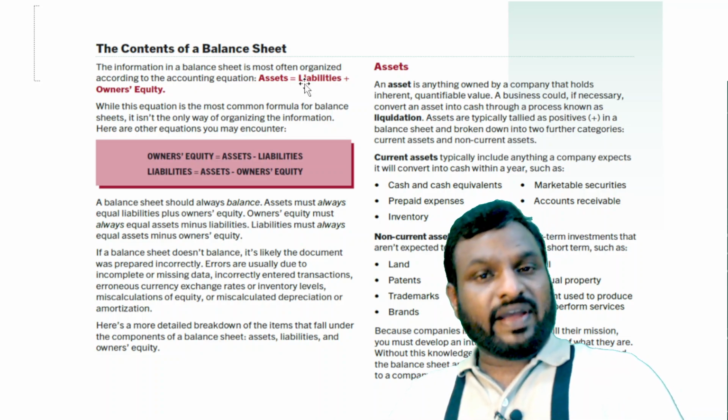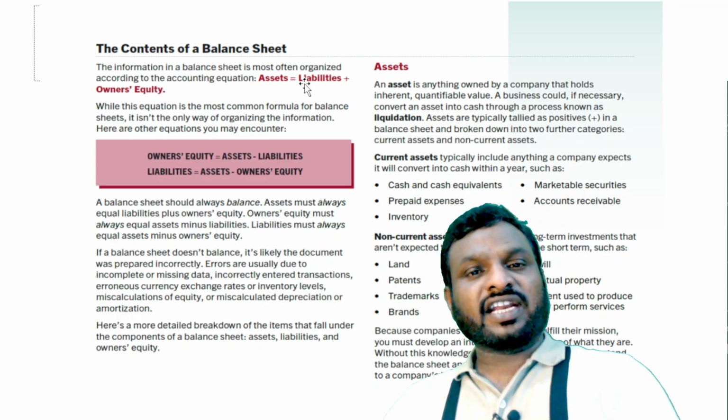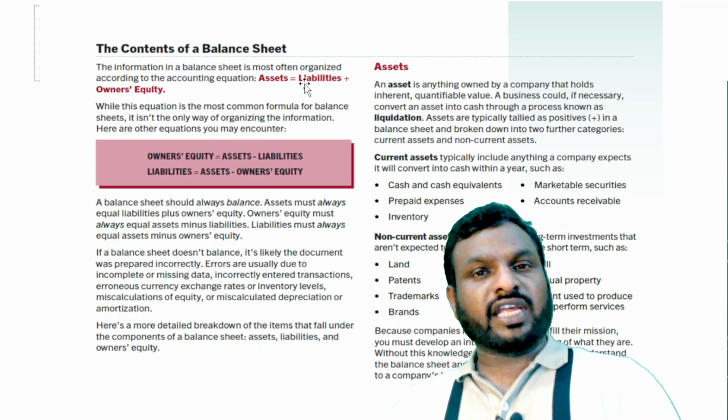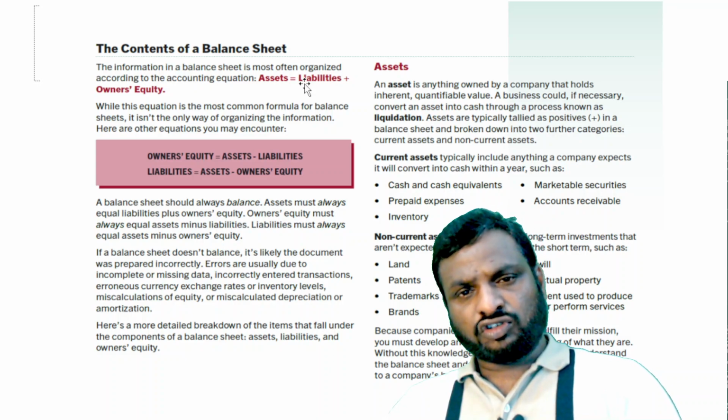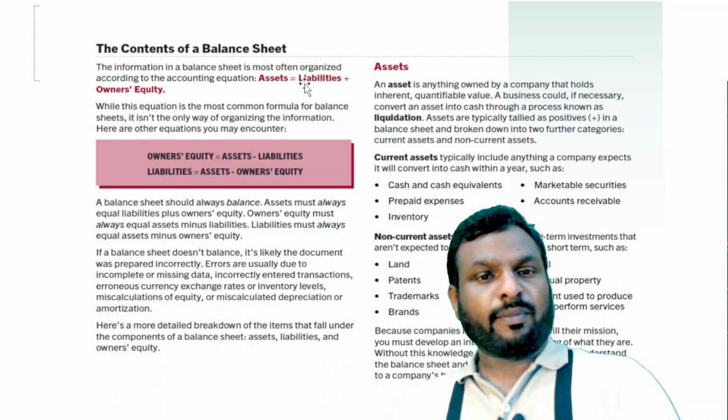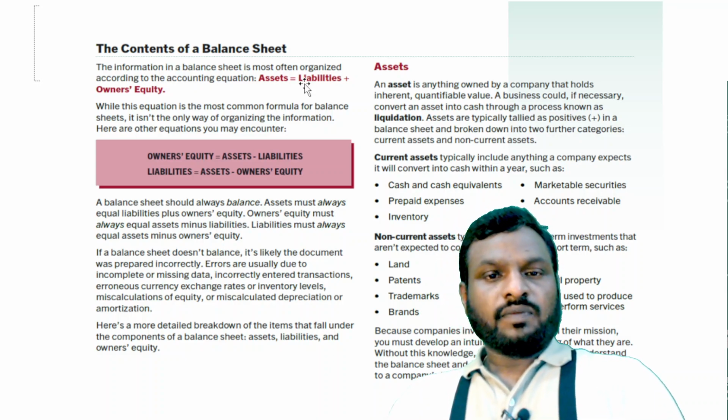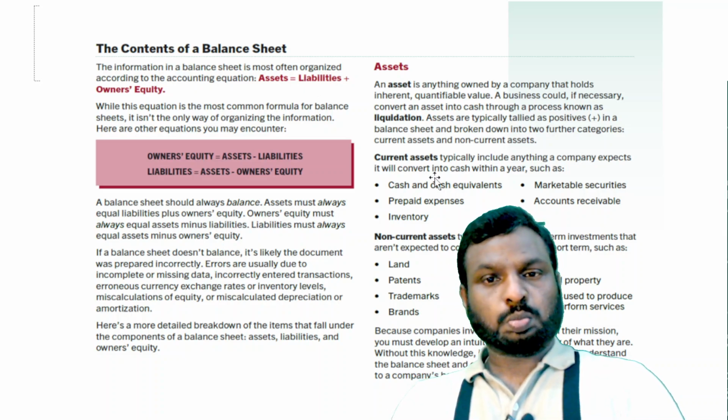Why? Because accounting is based on the double entry system. For each and every debit, there will be an equal and opposite credit. Same as Newton's principle: for each and every action, there is an equal and opposite reaction. In a similar way, the balance sheet also follows. Accounting is based on the same principle. Assets equal liabilities plus equity. So it should match. It will match.